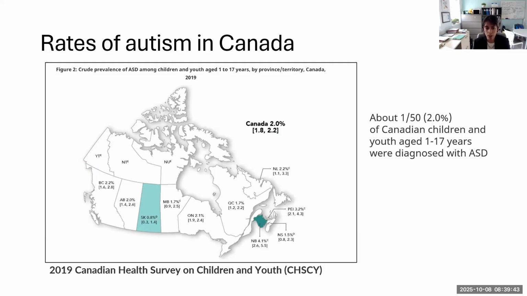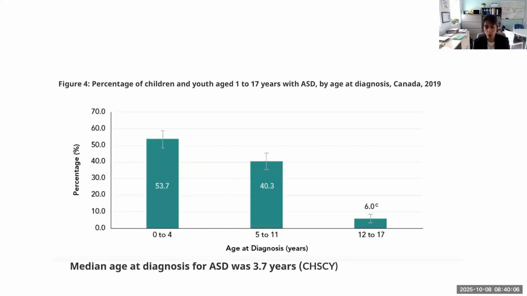What do we know about rates of autism in Canada? The data that we have at the moment in Canada is based on the 2019 Canadian Health Survey on Children and Youth, commonly referred to as CHSCY. Based on these numbers, 1 in 50 Canadian children up to the age of 17 years were diagnosed with autism. Rates may vary a bit between provinces, but basically we talk about 1 in 50 Canadian children having autism. Age of diagnosis is about 3.5, which I think in general people would agree.